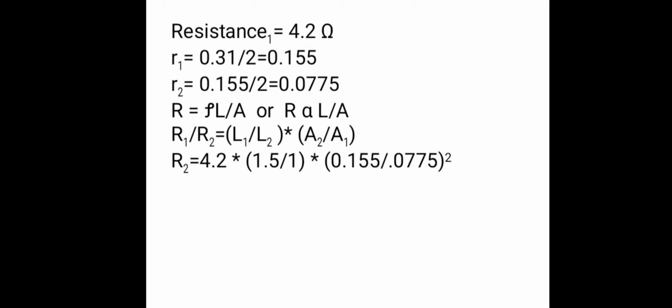Next, resistance of the second wire: we are applying the values to the equation. R2 is equal to 4.2 multiplied by 1.5 by 1 into 0.155 by 0.0775 the whole square. Here we are applying only the ratio of the radii, squared, since the pi value is constant. Therefore, R2 becomes 4.2 multiplied by 1.5 multiplied by 2 square, that is 4. Therefore, the answer is 25.2 ohm. The option A.